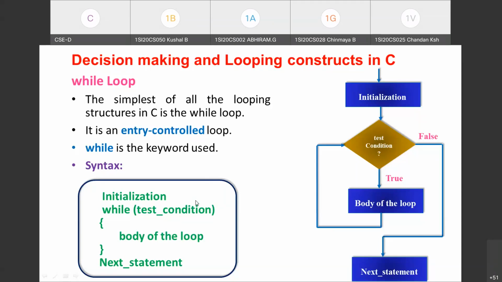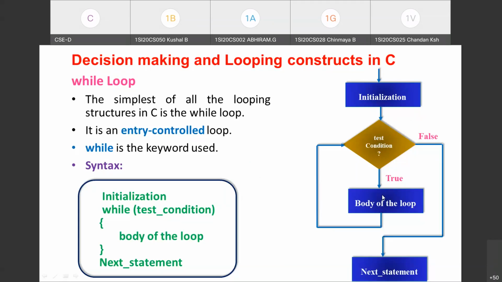Okay, and that we are going to write before the loop starts. That will be executed only one time. The initialization part will be executed only one time, that too before the loop begins. Then, since it is an entry control loop, it goes for testing the condition. If it evaluates to true, then control enters and it executes the body of the loop.